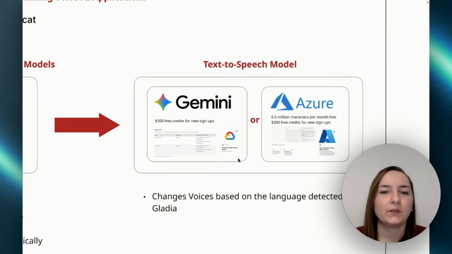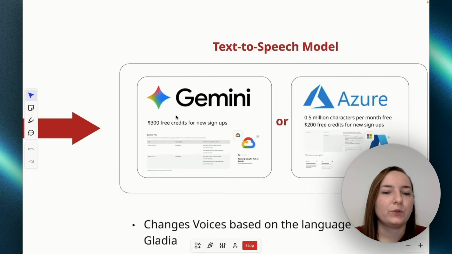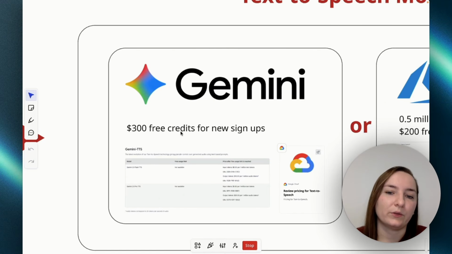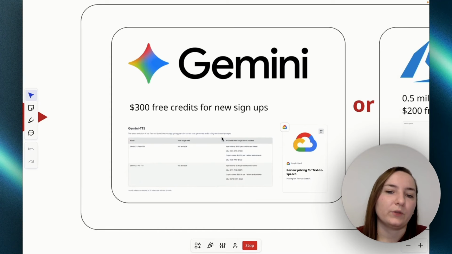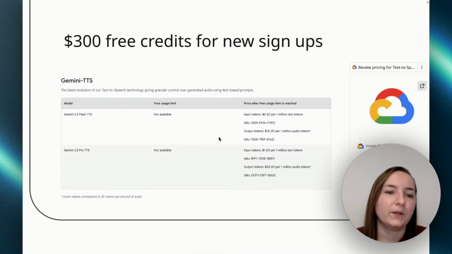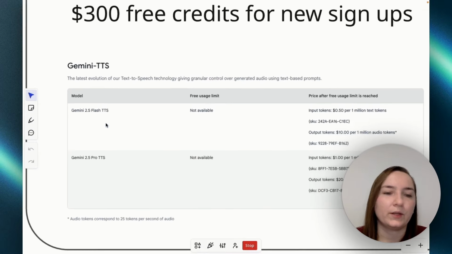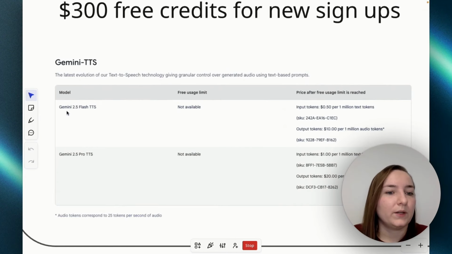And next one is text-to-speech, and here you can either use Gemini or Azure. If you use Gemini, you get $300 of free credits if you sign up, if you are a new sign up. And here Gemini gives us two kinds of TTS. One is the Pro version and the other is the Flash.